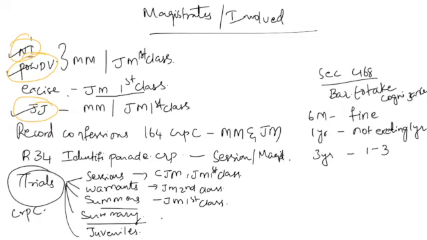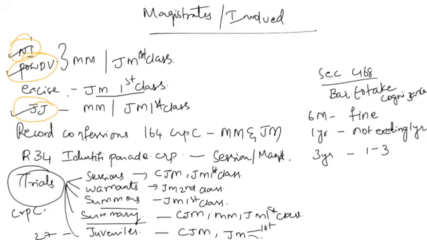For summary trials, it is chief judicial magistrate, metropolitan magistrate and judicial magistrate first class. For trials related to juveniles as under section 27 of CrPC, the magistrates involved are chief judicial magistrate, first and second class.